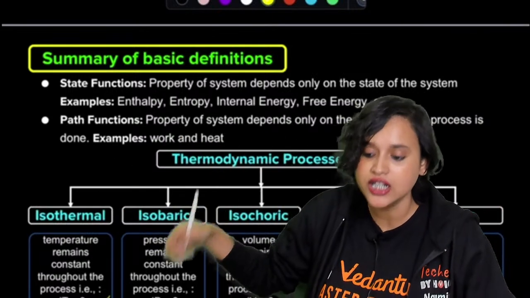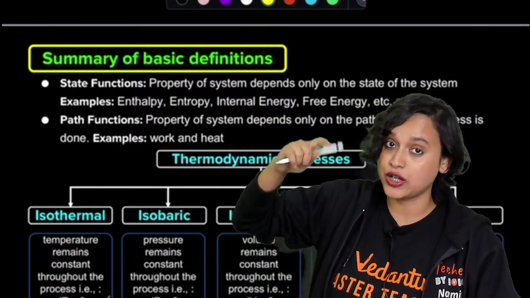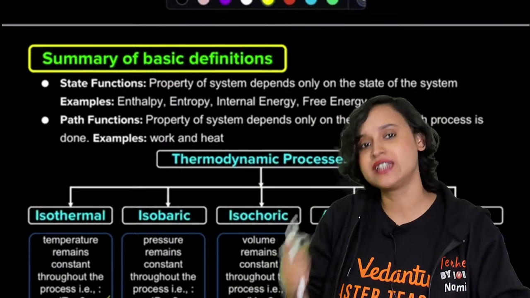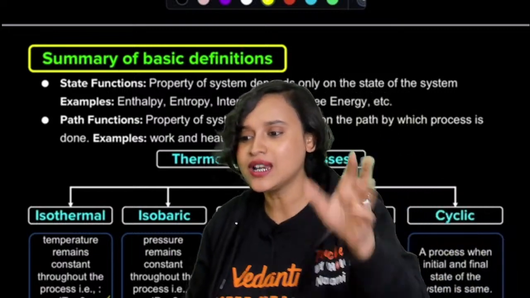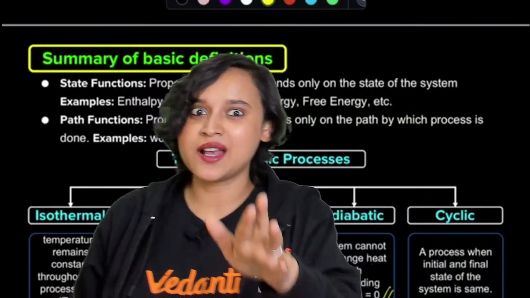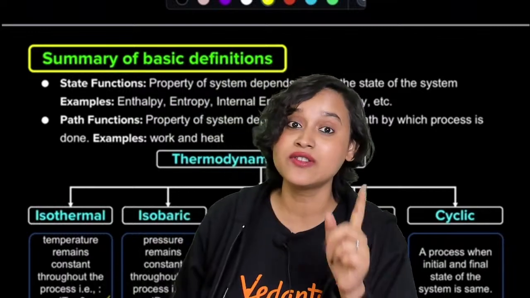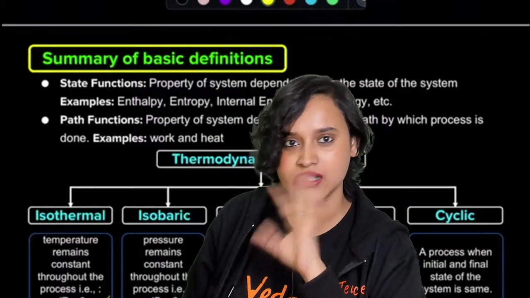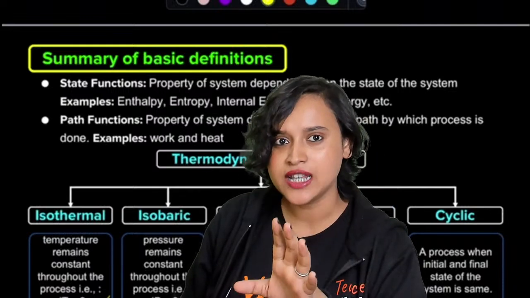What is a path function? A property of the system that depends only on the path by which the process is done, for example work and heat. Let me give you a physics example, I think you will understand it better. You have distance and displacement. Distance is a scalar quantity, displacement is a vector quantity. Am I right? Now in displacement, do you care?